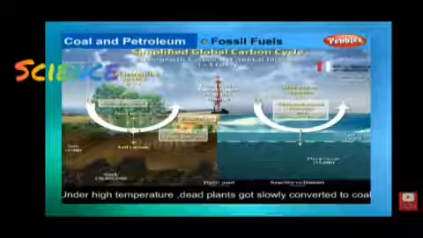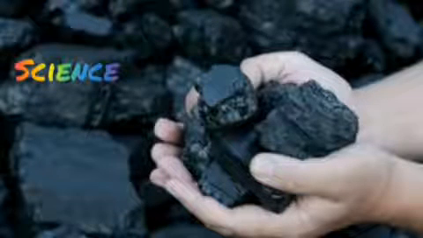Let us learn the first one, the coal. Have you seen it or heard about it? It is a hard substance like stone and is black in color. Let us see its uses. Coal is one of the fuels used to cook food.